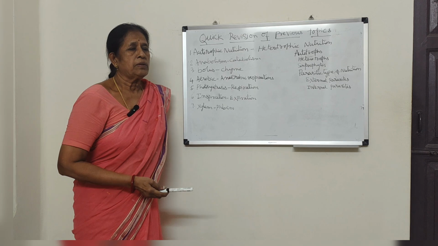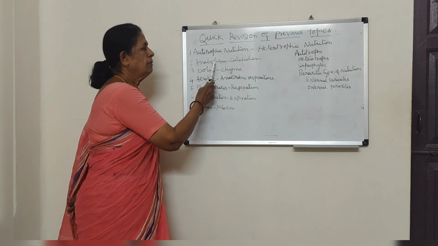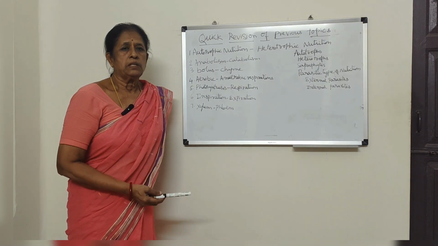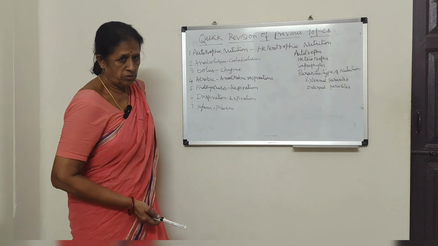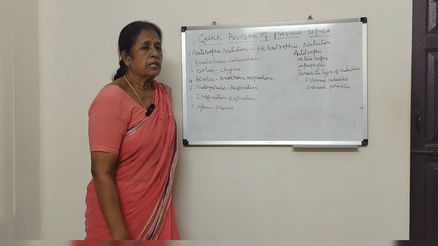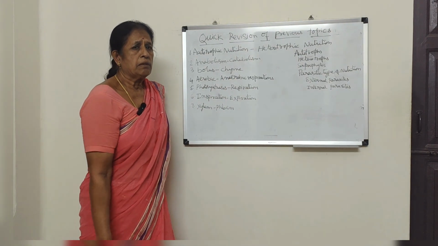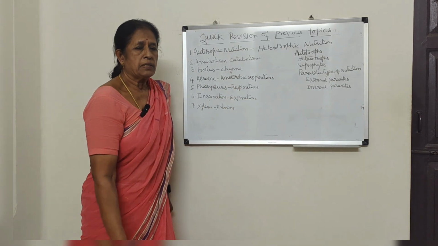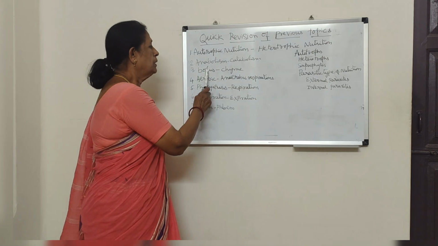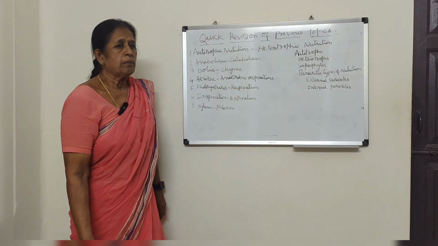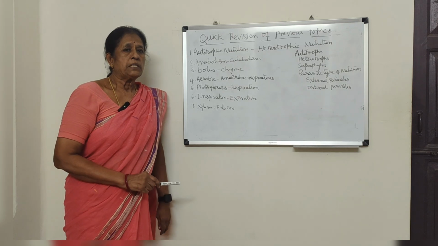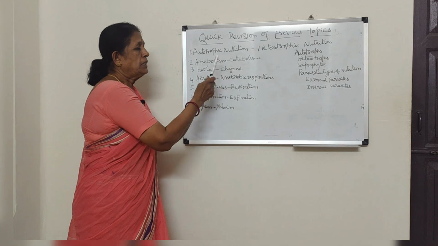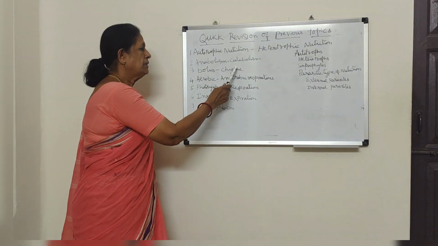And the metabolic activities which take place in living organisms are called anabolism and catabolism. Anabolism is a constructive reaction, where small molecules join together to form larger molecules, like photosynthesis. Catabolism means a destructive reaction, where large molecules are broken down into smaller molecules. An example for catabolism is respiration. And bolus and chyme: what is bolus? In the process of digestion, the partially digested food in the mouth is called bolus, and in the same way, the partially digested food in the stomach is called chyme.